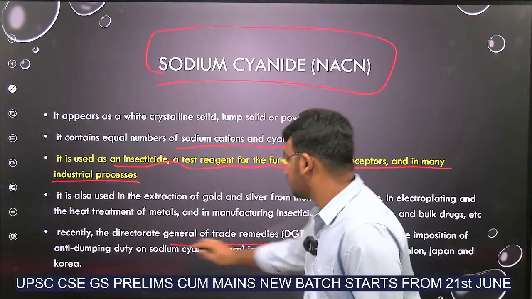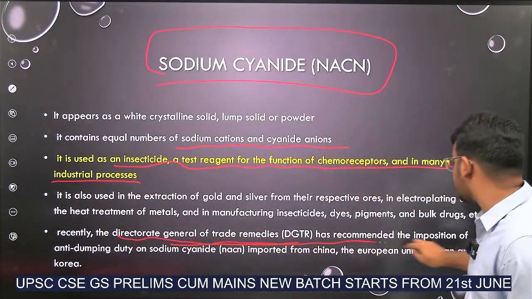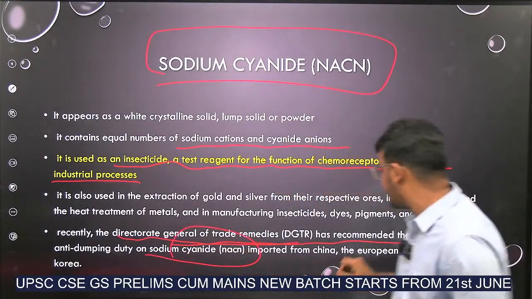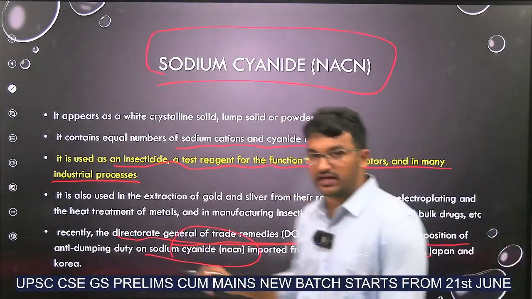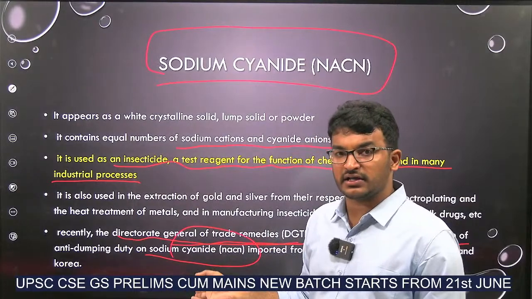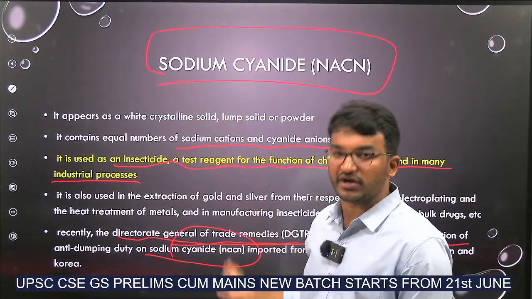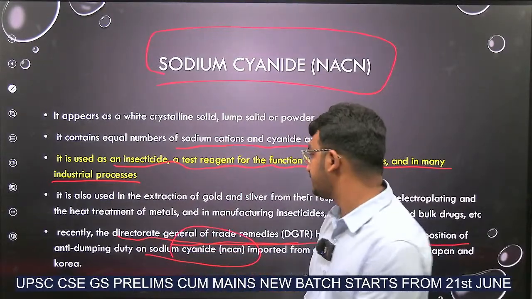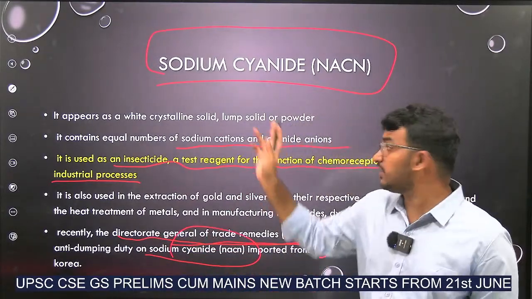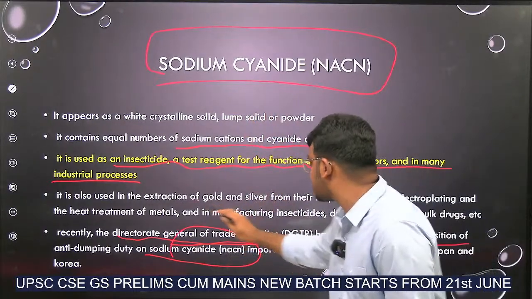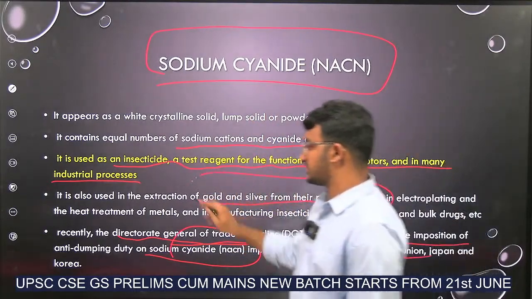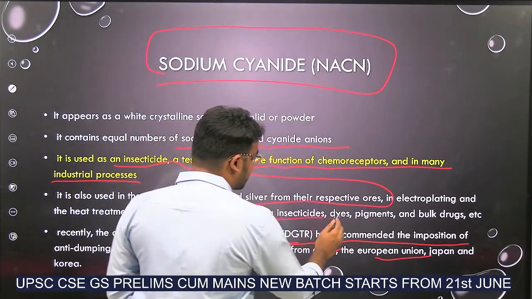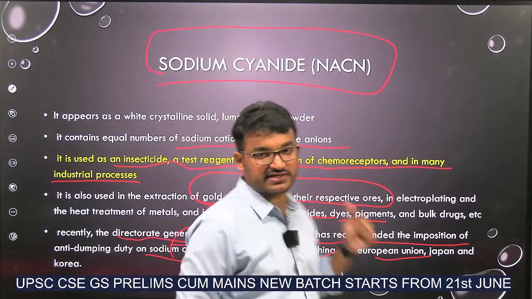Indian companies are importing this sodium cyanide from foreign countries, and that's why anti-dumping duty is being imposed. Now this sodium cyanide is also used in the extraction of gold and silver from their ores. And it is also used in insecticides, dyes and pigments, as we already said.